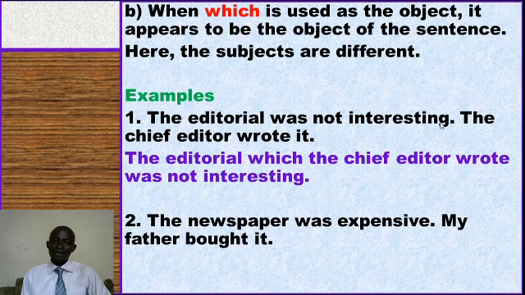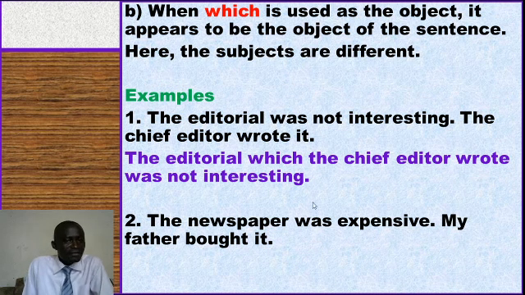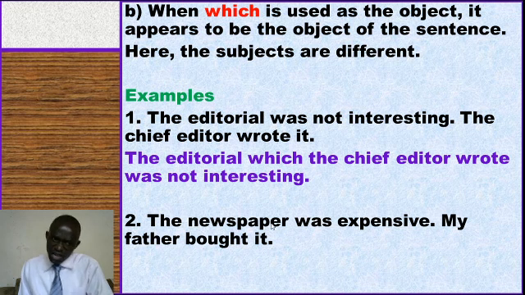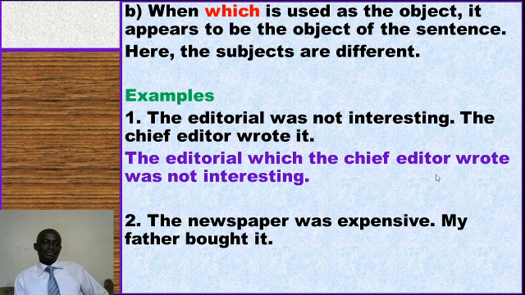The newspaper was expensive. My father bought it. Here we have two things. We have the newspaper and my father. These are two objects. So we shall say, what exactly are we talking about? We're talking about the newspaper. So we shall say, the newspaper which my father bought was expensive. That's how it should appear. The newspaper which my father bought was expensive. Don't say the newspaper which my father bought it.